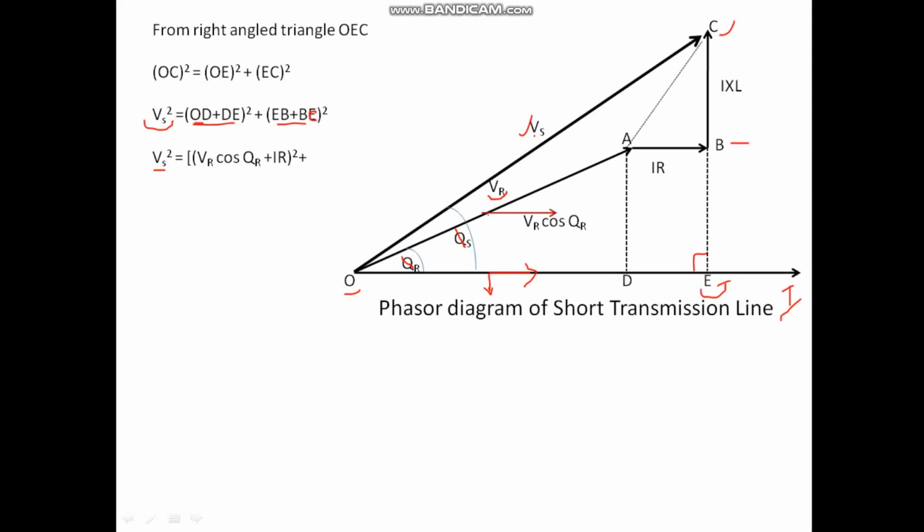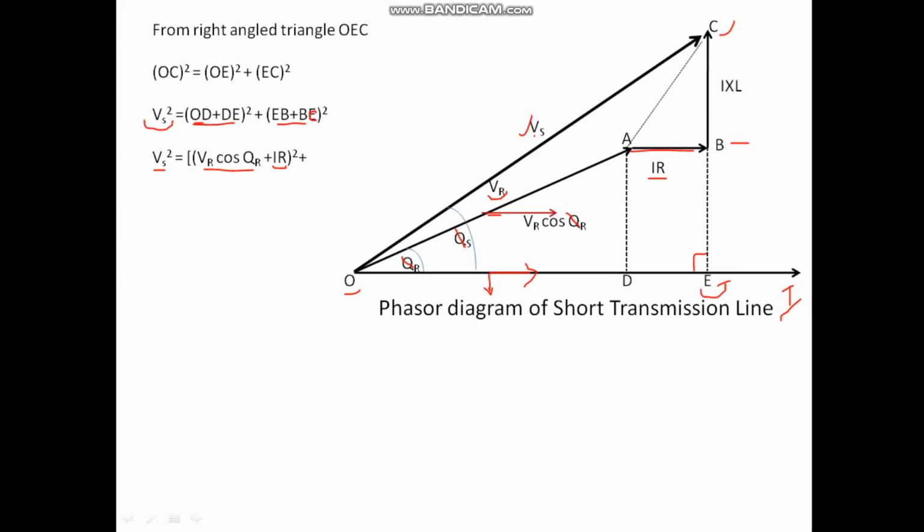So its horizontal component would be VR cos phi r. So I have written VR cos phi r. However, DE is equal to this and this is my IR. So this is my IR, right?